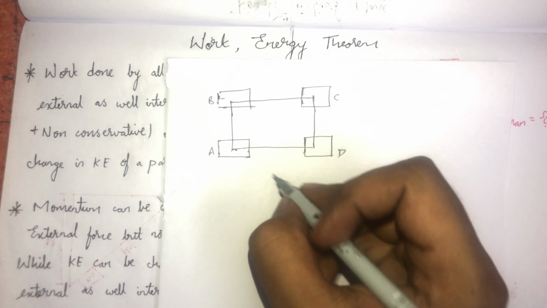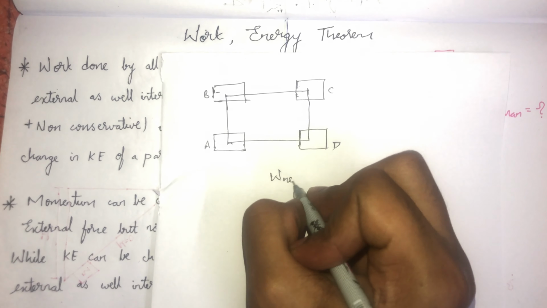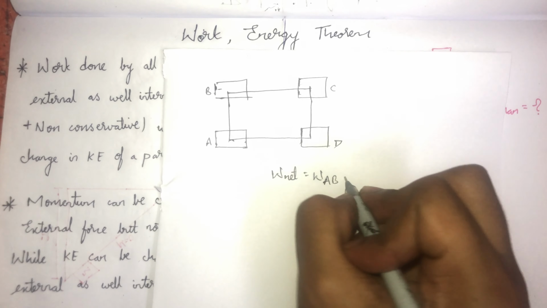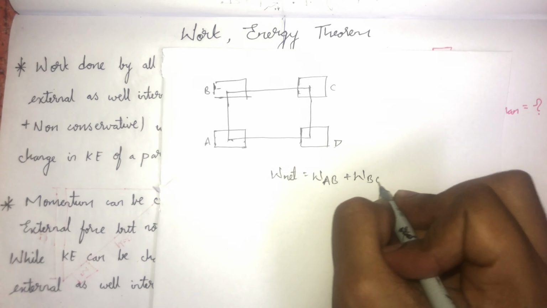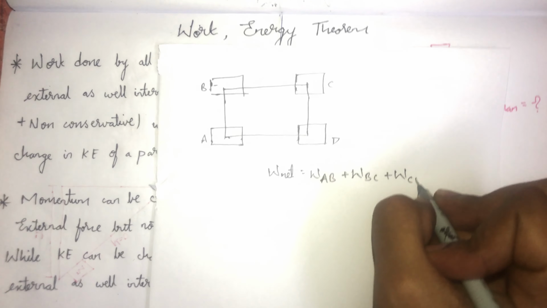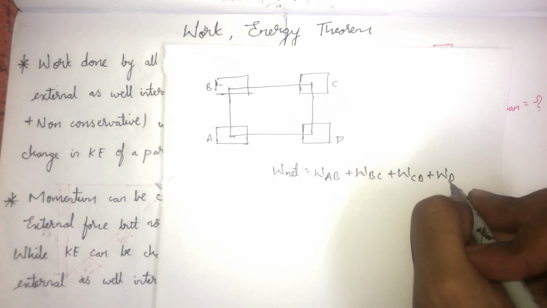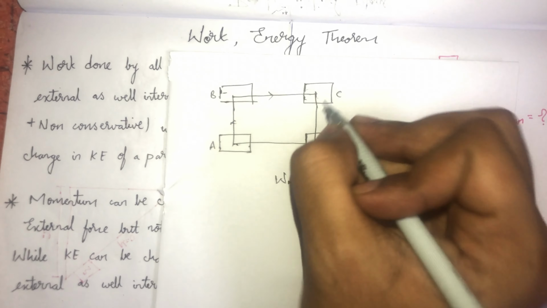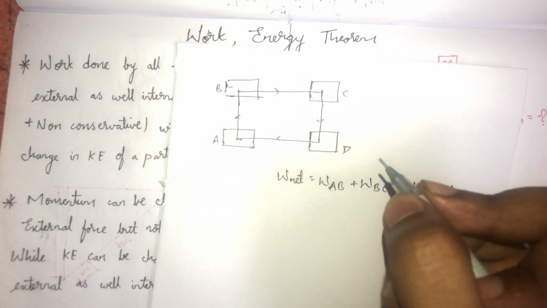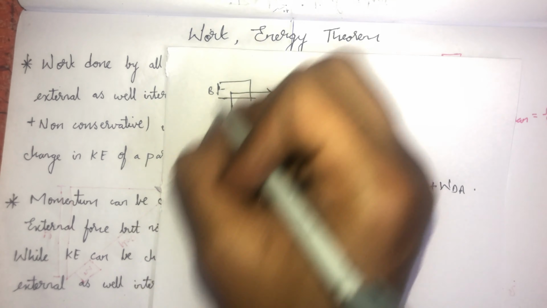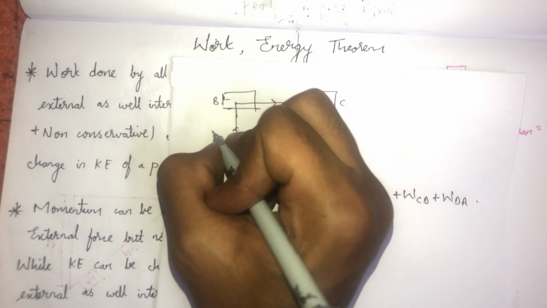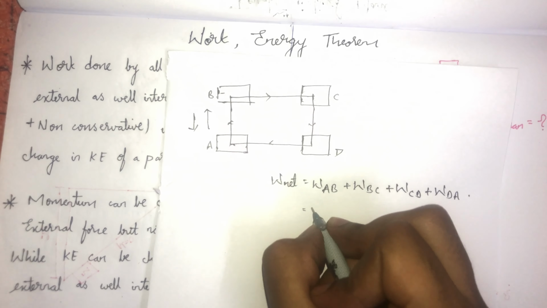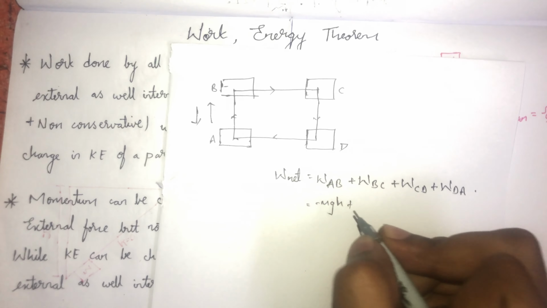Here the net work done is equal to the work done in AB, plus work done in BC, plus work done in CD, plus work done in DA. Here the work done by the gravitational force in AB will be equal to minus mgh, since the body displacement is in this direction and gravitation acts in the opposite direction.